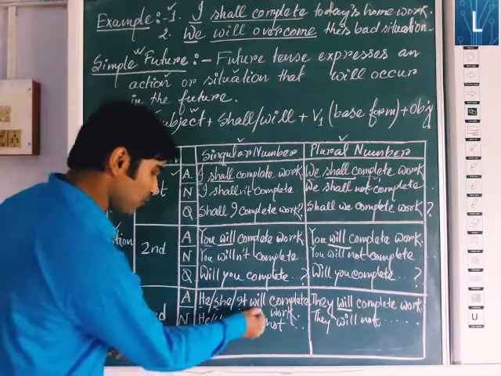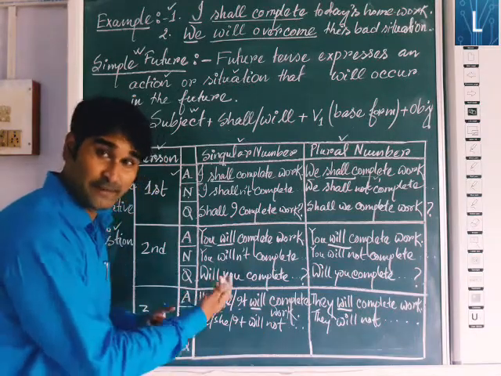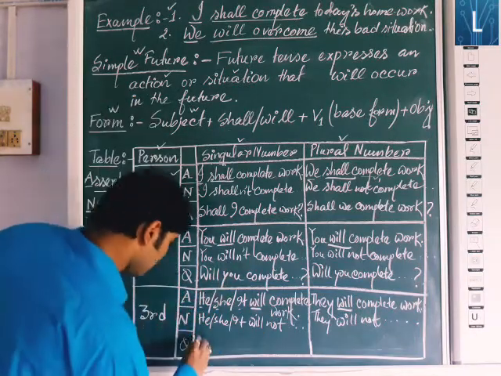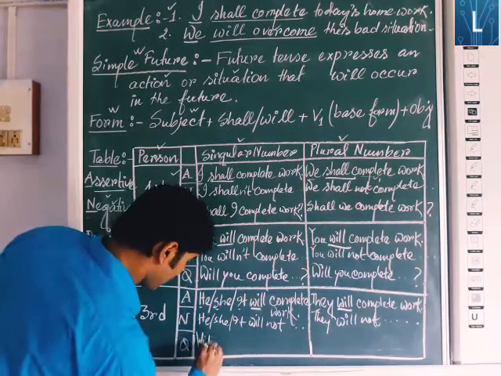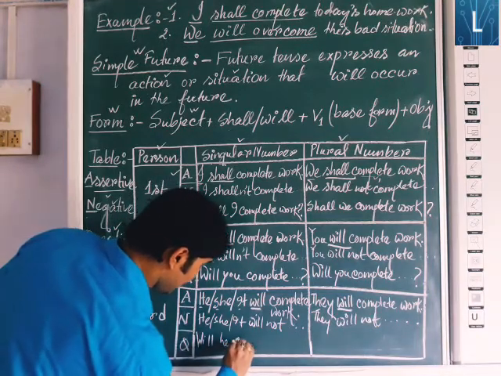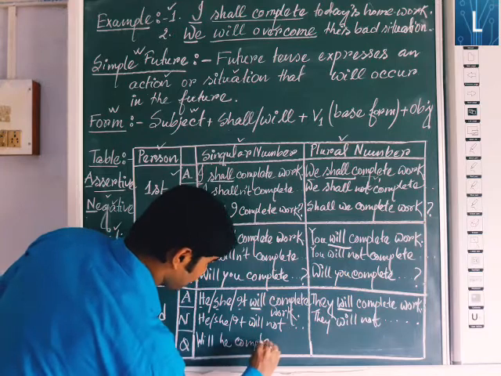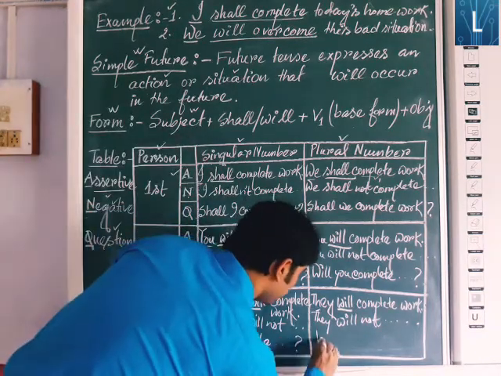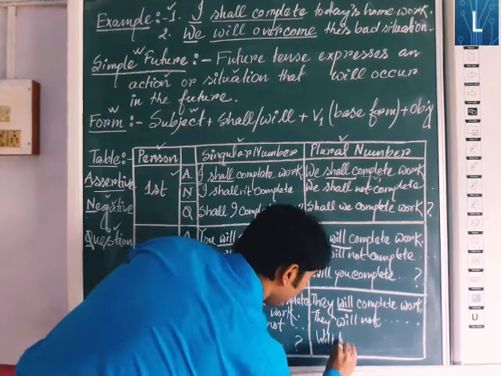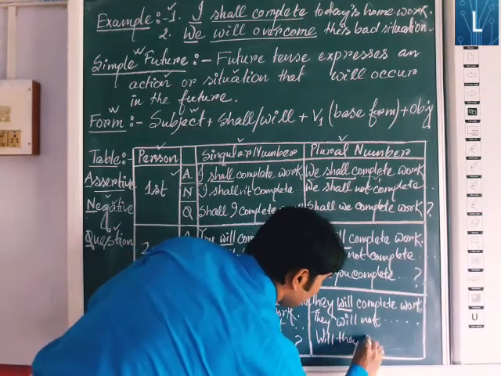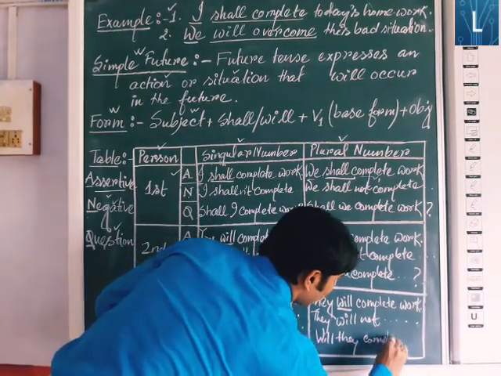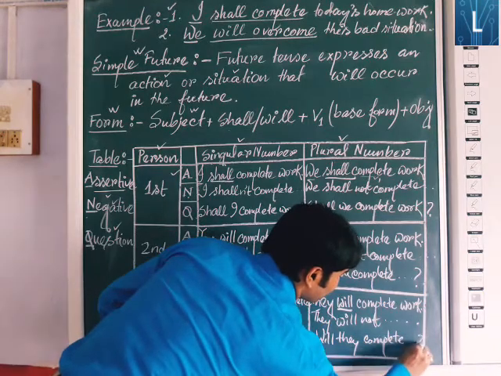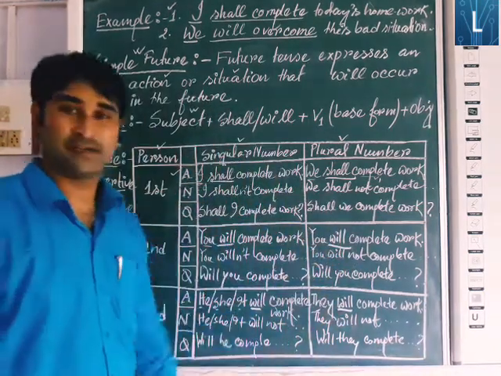Next, here also will comes first. The helping verb will comes first in front of the subject. So it will be: will he or she or it complete the work? Question mark. Next, at last it will be: will they complete the work? Question mark.